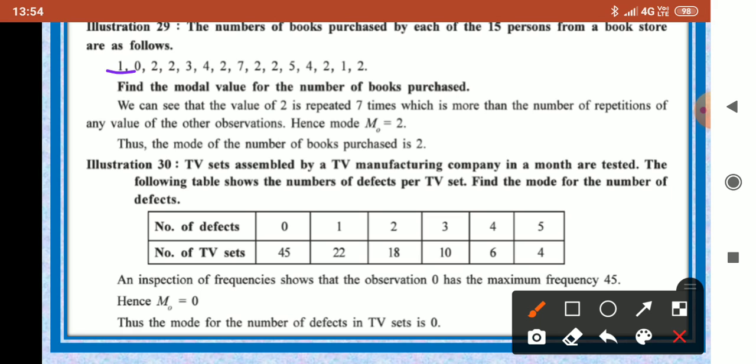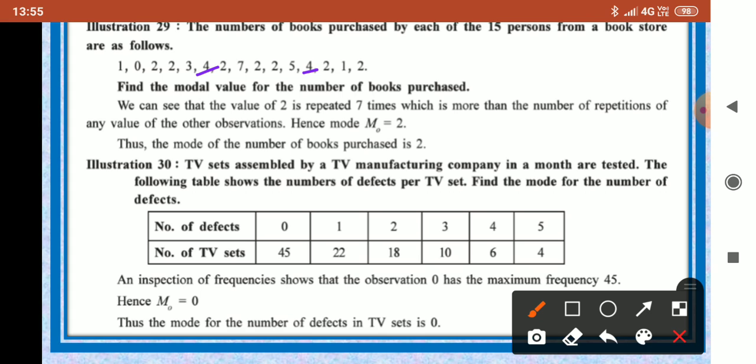Then 0 is not repeated. 2 is repeated 1, 2, 3, 4, 5, 6, 7, so 2 is repeated 7 times. Then 3 is not repeated, but 4 is repeated twice. 7 and 5 are not repeated.